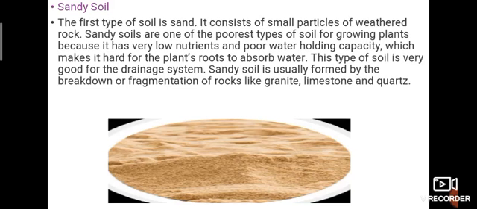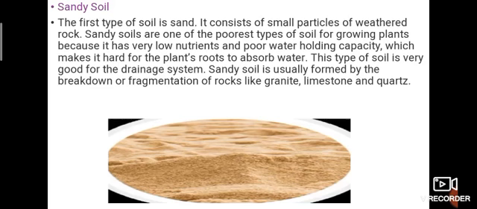Sand does not have the water holding capacity, which makes it hard for the plant root to absorb water. This type of soil is very good for the drainage system. Sand soil is usually formed by the breakdown or fragmentation of rocks like granite, limestone and quartz. It's apt for rainwater harvesting.